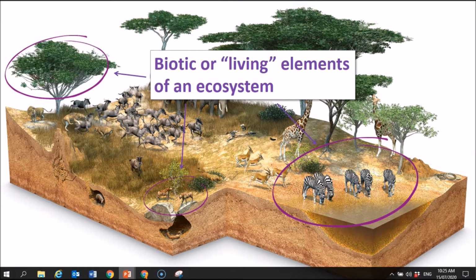All right, biotic simply means living. That's an easy one. So anything that you see that is living, and many things that you don't see that are living, such as microorganisms in the soil, would be regarded as biotic elements of an ecosystem. Okay, biotic elements of an ecosystem. One thing to note